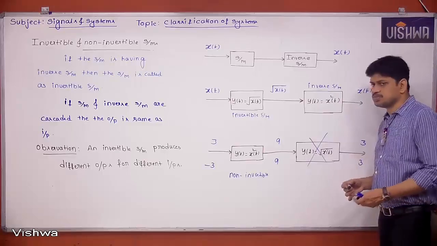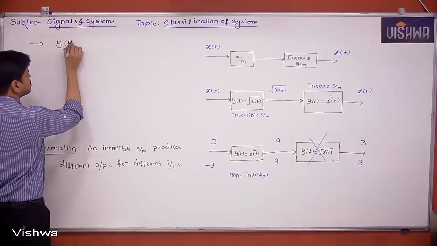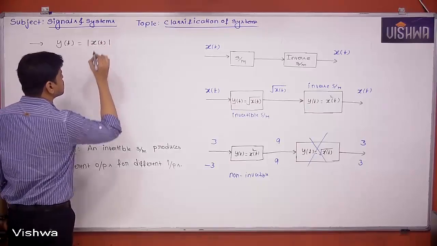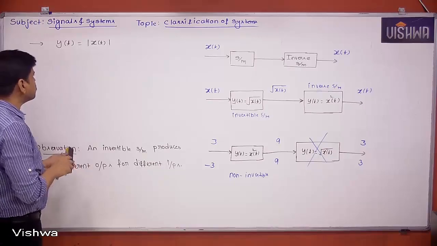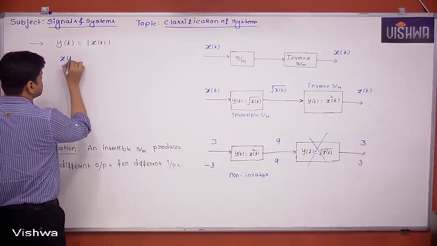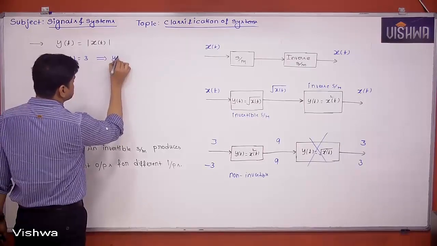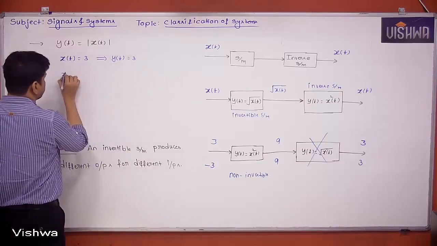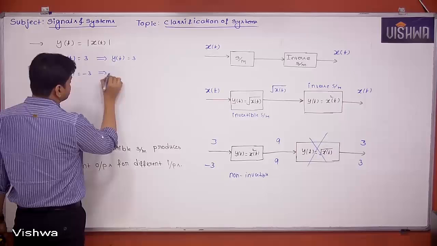Take y of t is equal to mod x of t. Is it invertible or not? No, it is not invertible. Why? Suppose I take x of t is equal to 3. What is the output I am going to get? 3. If x of t is equal to minus 3, what is the output I am going to get?